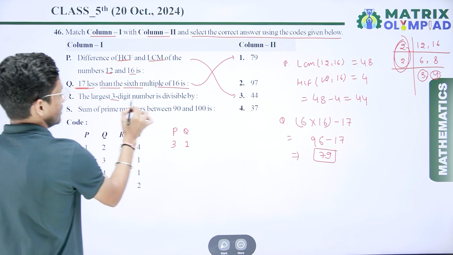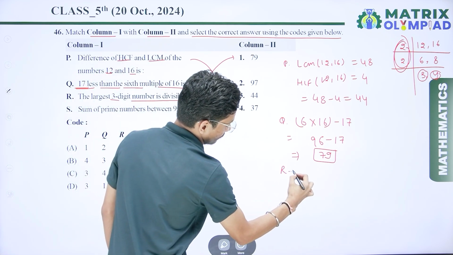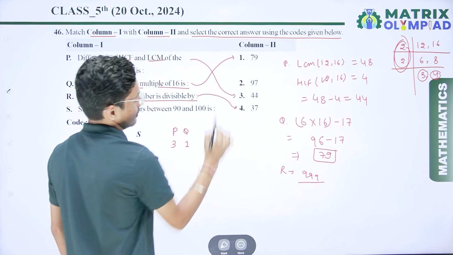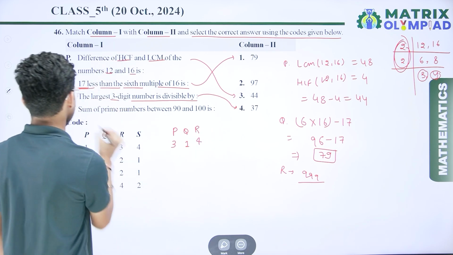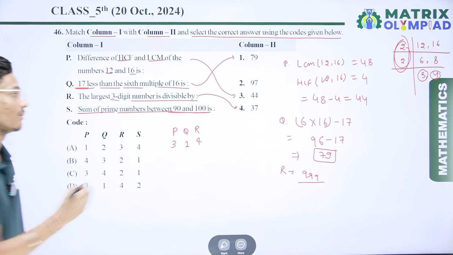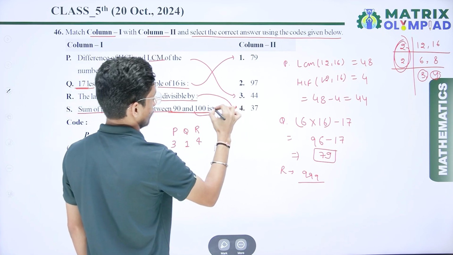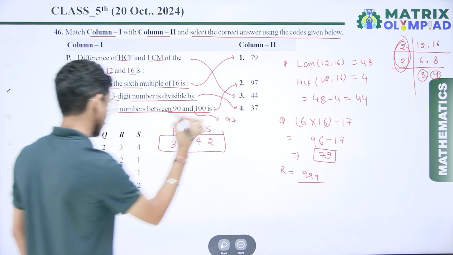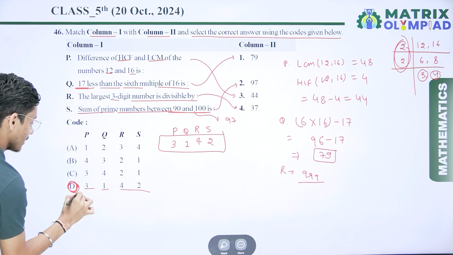The largest 3-digit number that is divisible by. So the largest 3-digit number is 999, and this one is divisible by 37. So R is connected to 4. And the last one, sum of prime numbers between 90 and 100. So we know 97 is the only prime number which lies between 90 and 100. So S is connected to 2. So the answer is 3142. So where is 3142? So here option number D is the correct answer.